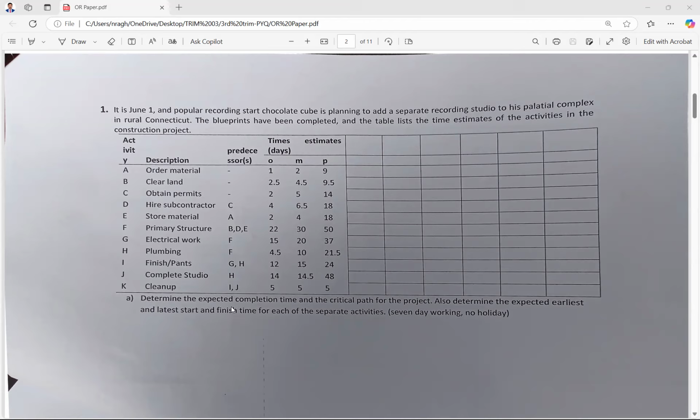The question is to determine the expected completion time, which is the critical path's time basically, and also the critical path means which are the nodes. Also determine the expected earliest and latest start and finish time for each of the separate activities. It is a 7-day working week and there is no holiday. This is nothing but the AON model. For those who have seen the videos earlier, this is the AON model. And for the AON model, when we are seeing the PERT, let us jump directly into Excel.